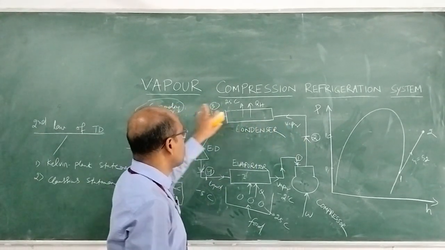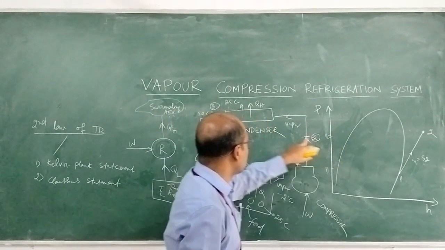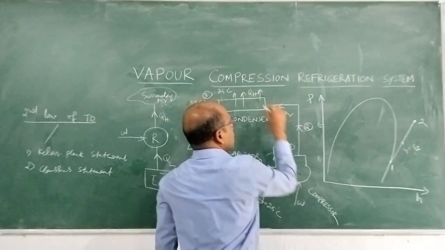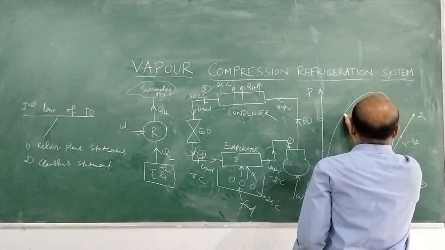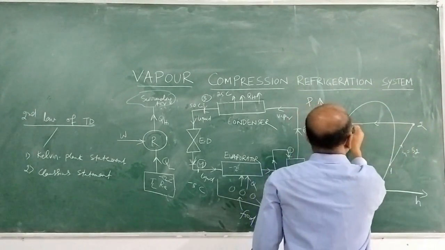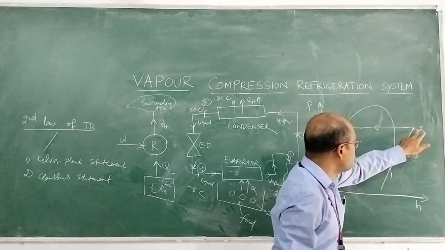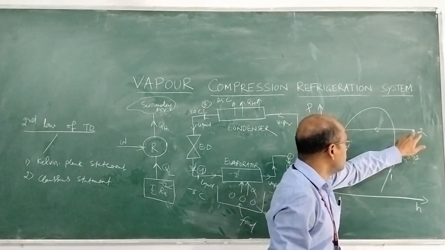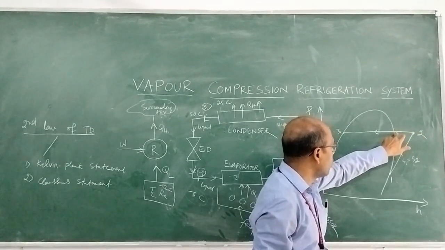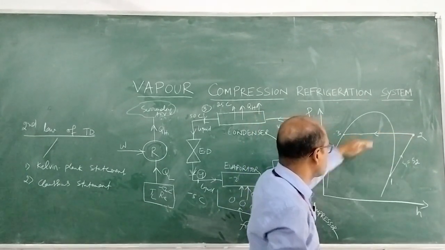Mainly during the vapor compression refrigeration cycle, the ideal cycle is here 2 to 3, constant pressure heat rejection. Heat is rejected at a constant pressure. During this heat rejection process, first superheated vapor is desuperheated, converted to saturated vapor. From saturated vapor, condensation to saturated liquid state. This is the condensation process.